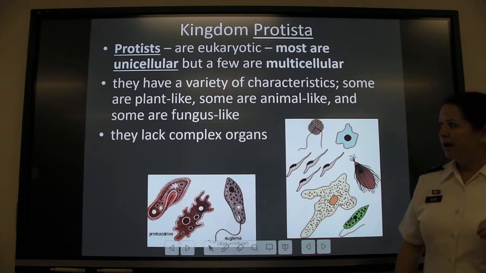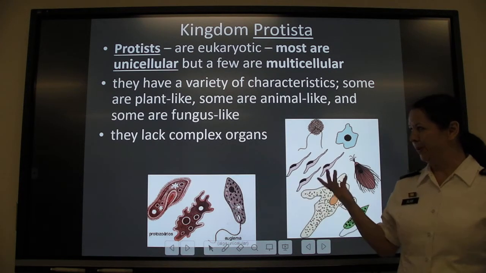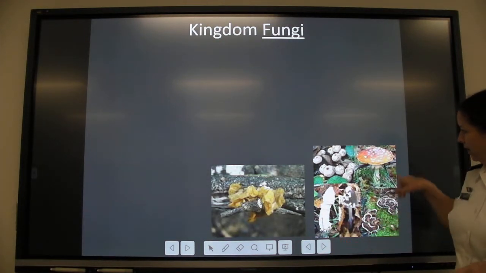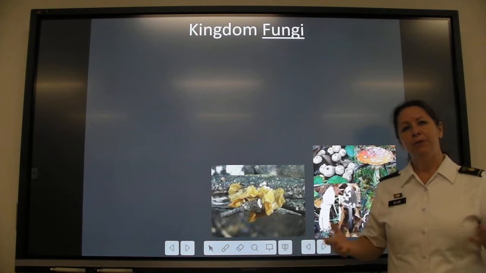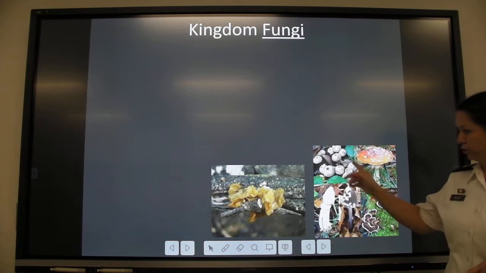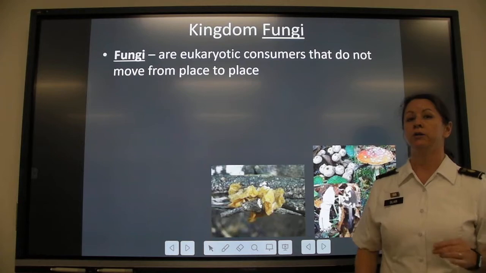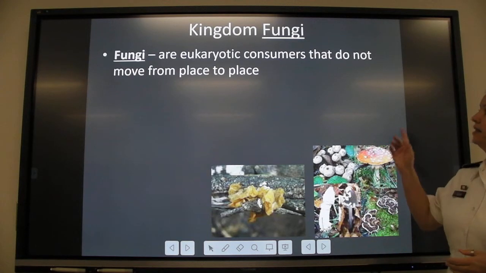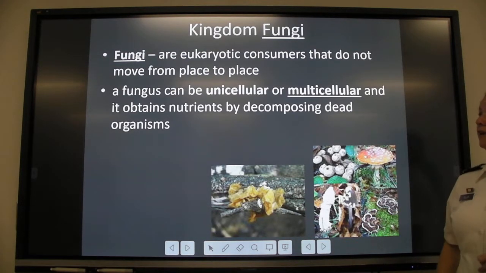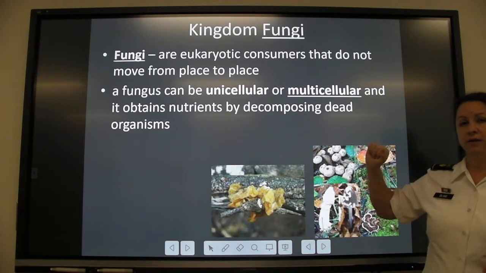So they lack complex organs. Duh, they're only made of a single cell, so they can't have an organ. And then you have the kingdom fungi. Now, as the picture suggests, some of the most common organisms in the kingdom fungi are mushrooms. All right, so they are eukaryotic consumers, so they have to eat their food. And they do not move from place to place. They are stationary. All right, a fungus can be unicellular, but most of them are multicellular.